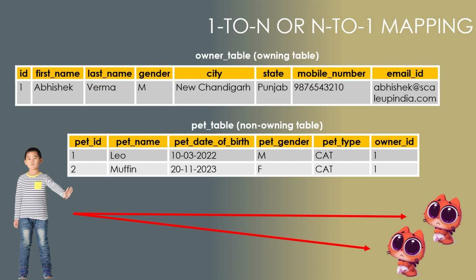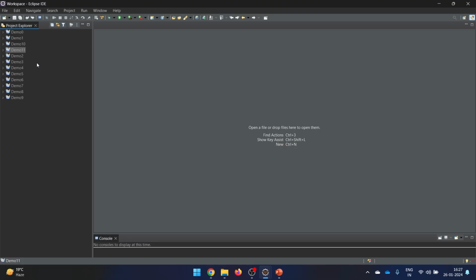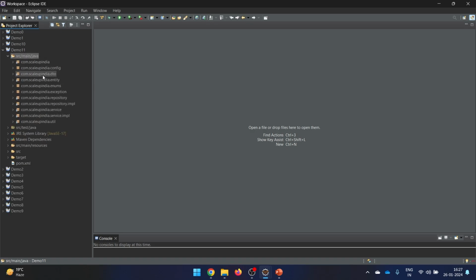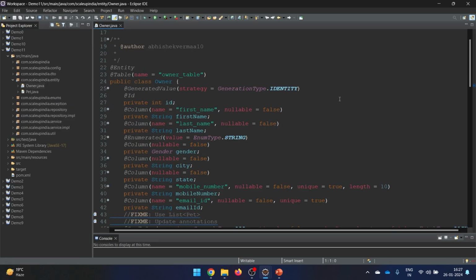Now if this is clear, let's see how we need to modify our code. Let's go directly to our Eclipse. Now we are in our Eclipse, and this is demo 11. Again, as always, I have simply copy-pasted from the previous demo. The same things are there, and we'll go directly to the entity class. So this is the one.